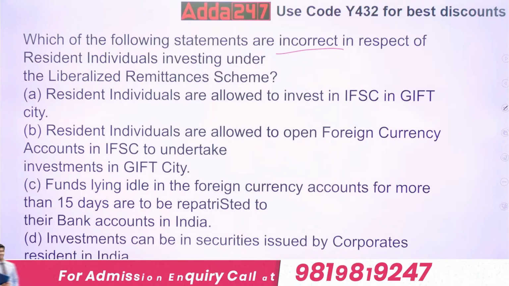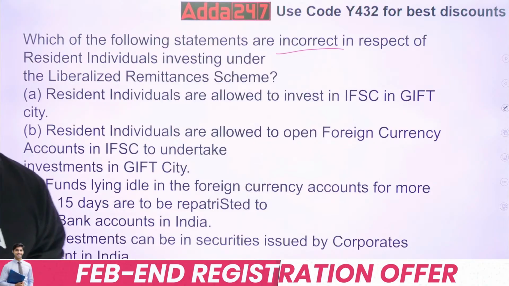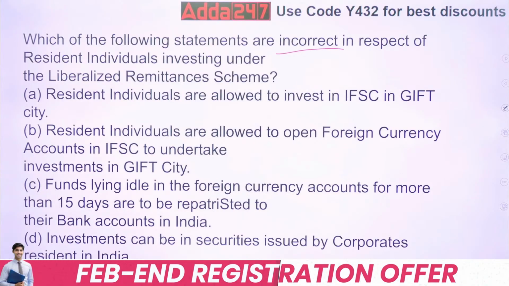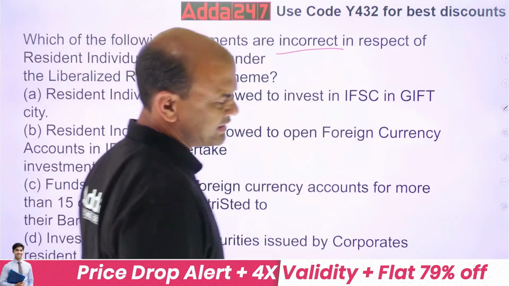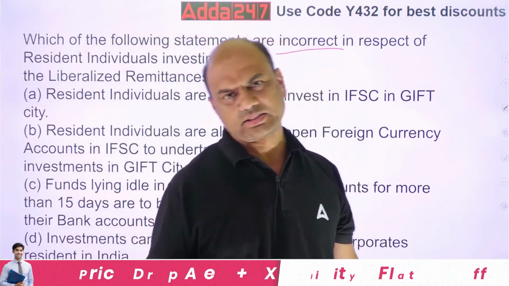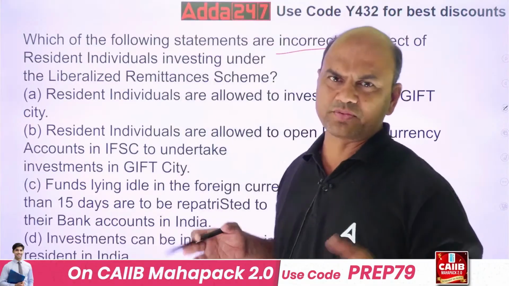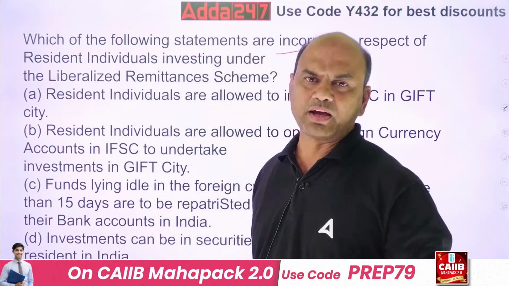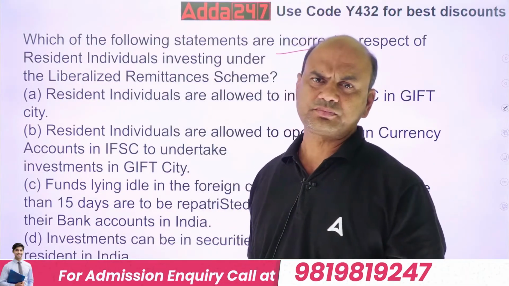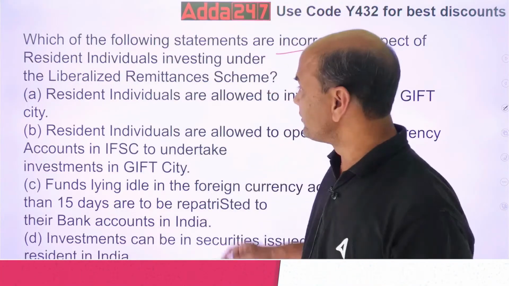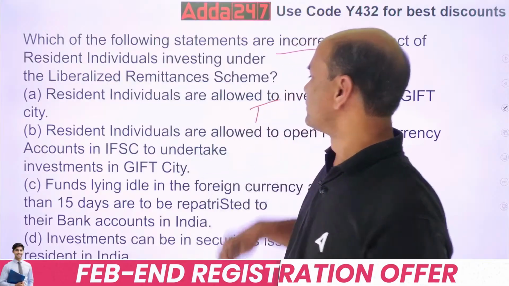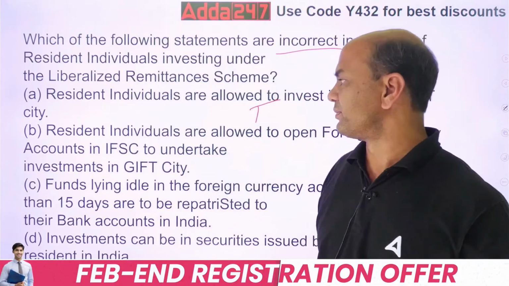See, the incorrect one is very simple. Resident individuals are allowed to invest in IFSC. That's right. Permission of LRS is given under IFSC also. If I send the money to IFSC, GIFT City, that is also considered as foreign land only. So this is true. But I want the incorrect one.